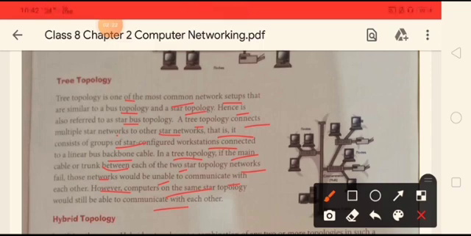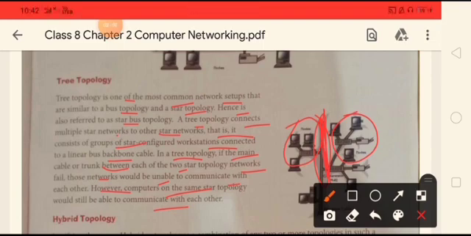Now students, see what tree topology is. Tree topology is also known as star bus topology. Why? Because it contains the characteristics of both star topology and bus topology. That is, there are various nodes that form a star topology. See, this is one star topology, this is one star topology, and all these star topologies are connected to a single main cable which is known as the backbone cable.